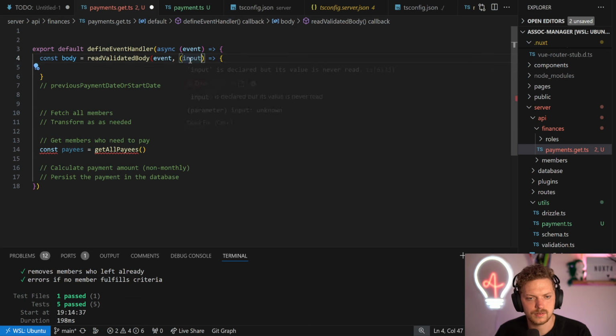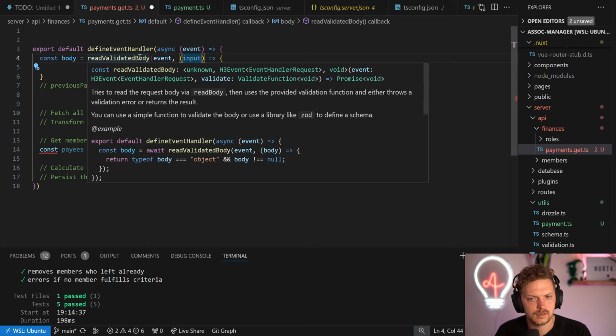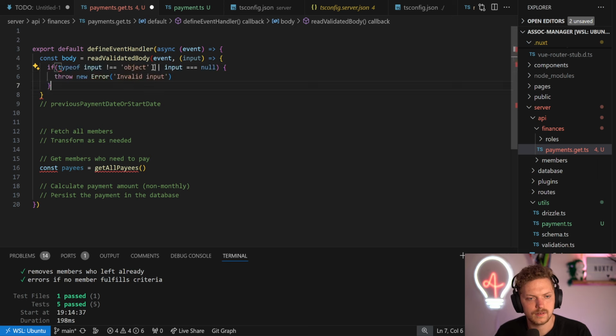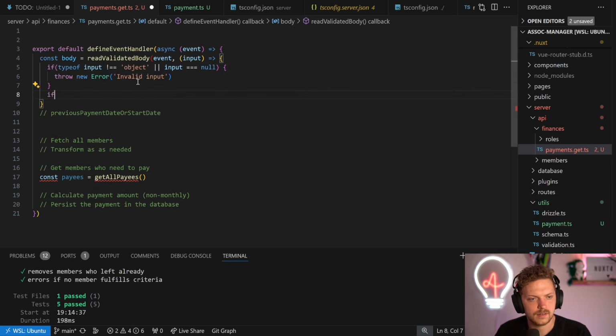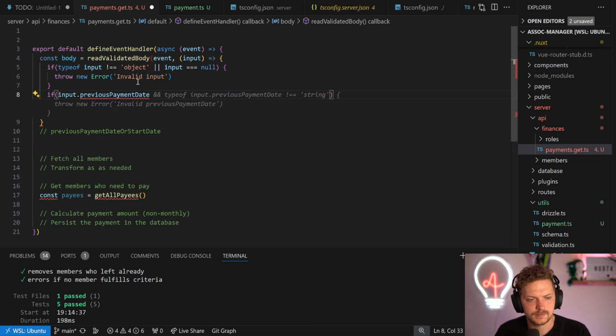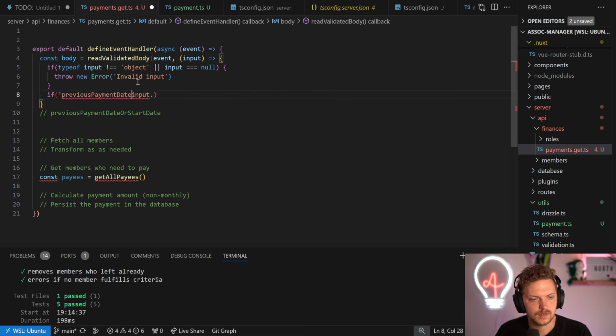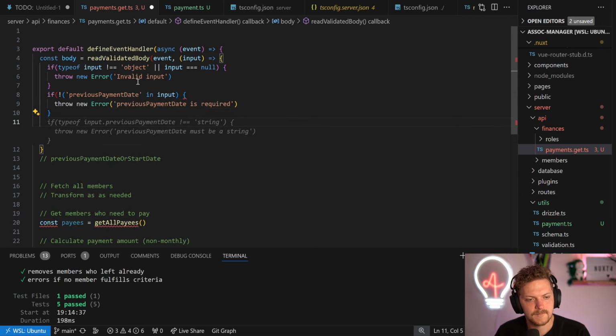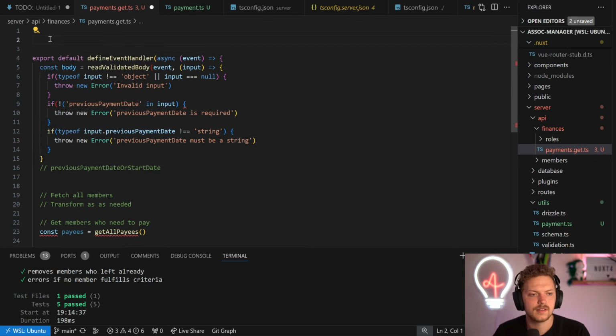Input, we have that here, right? Yeah, the validate function. And just say if it's not an object, okay. If input dot previous payment date, so if that's not the case, if it's not in here, then we just throw. And if it's not a string and so on and so on, we can also just define a Zod schema. So let's say import z from Zod.